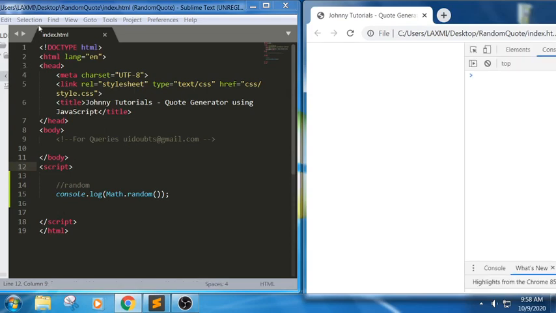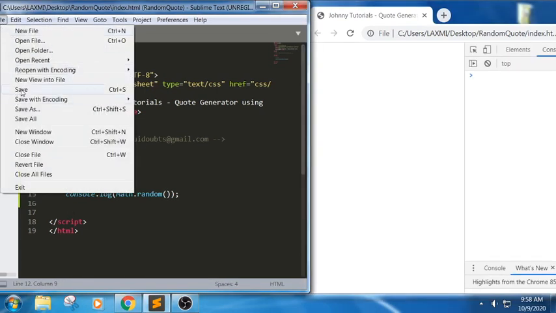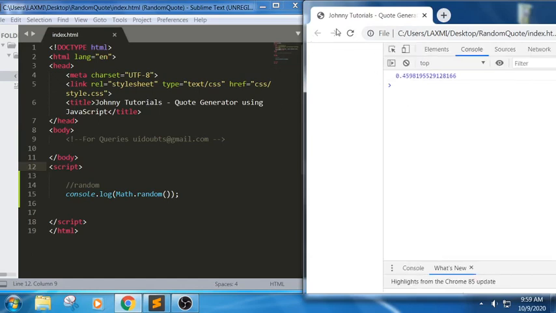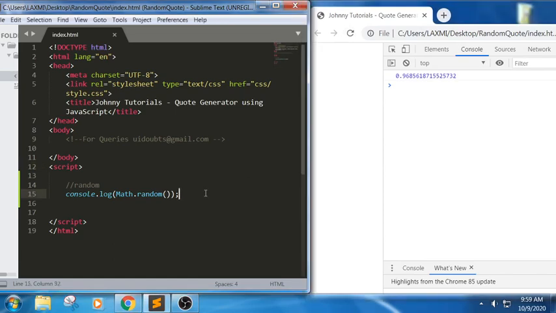In the console it did not get saved. Okay, now it will. So we got a random number between 0 and 1. Can you see the value here? We are trying to generate a random number between 0 and 1.